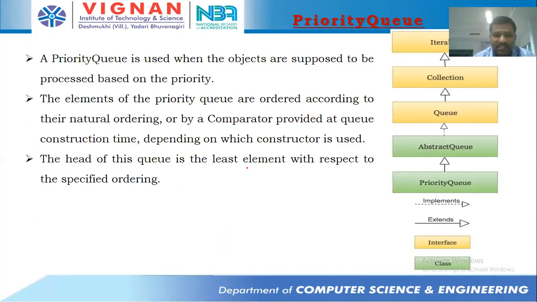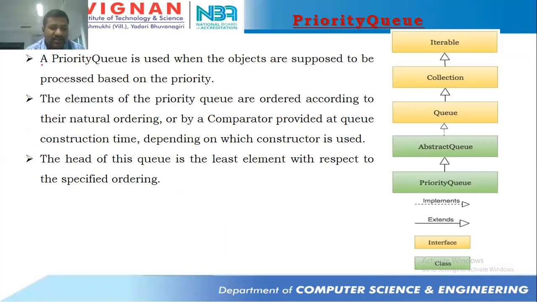As we already discussed the introduction of priority queue in the last class, what do you mean by priority queue? In general you'll think that the elements are inserted into a queue based on priority. Yes, it's correct. You'll be inserting some set of elements based on certain priority. A priority queue is used when objects are supposed to be processed based on the priority.